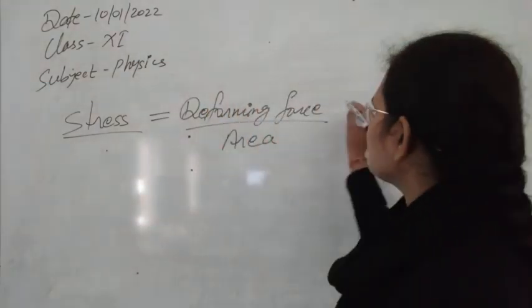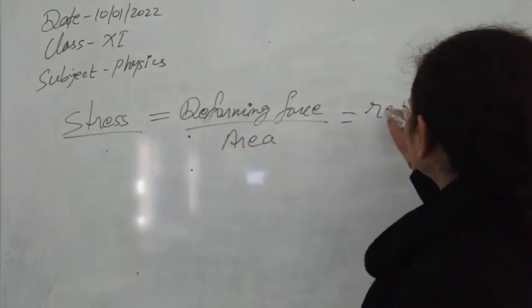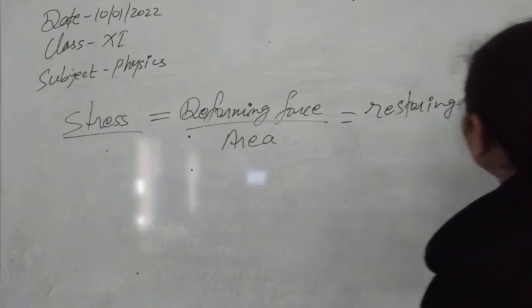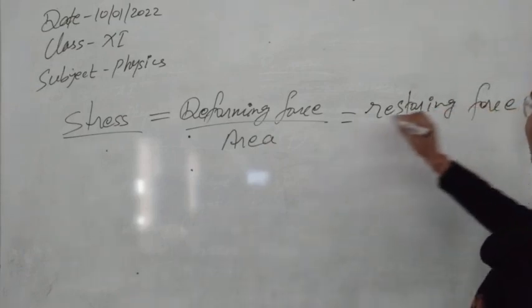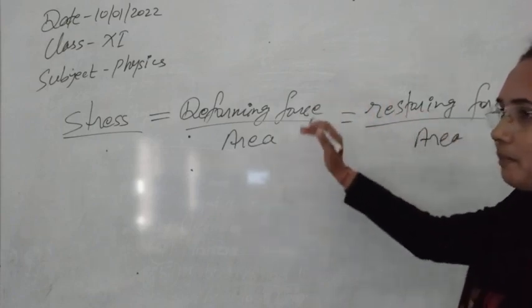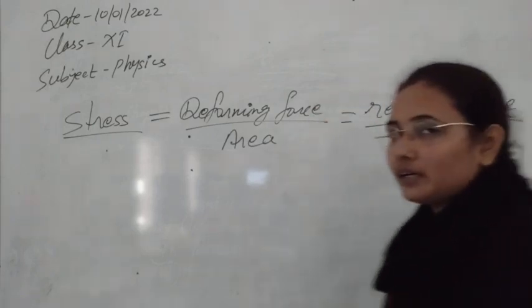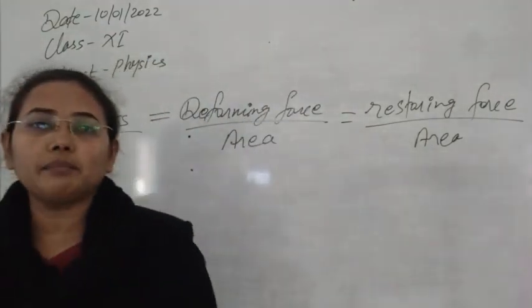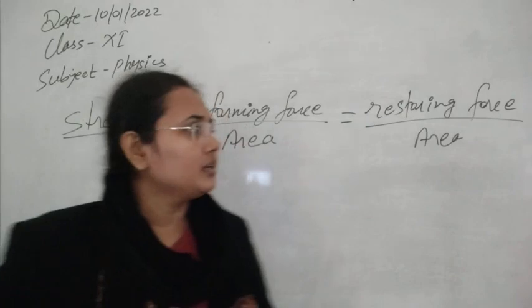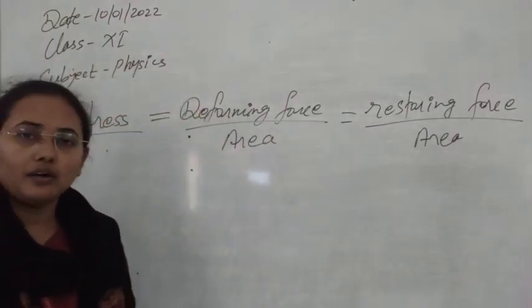So we can also write stress as the restoring force applied by the body per unit area. This is the deforming force applied on the body per unit area, and this is the restoring force applied by the body per unit area. I think this is clear.